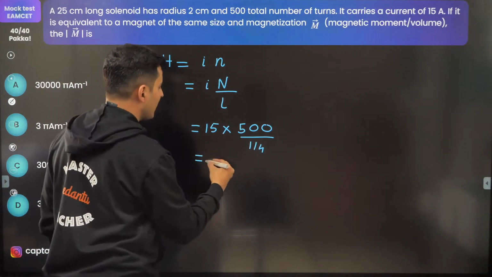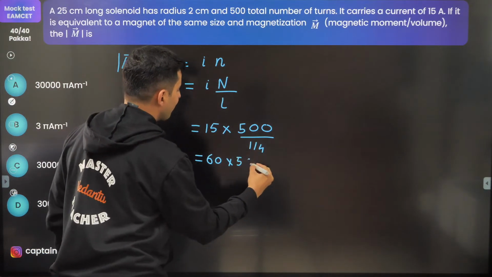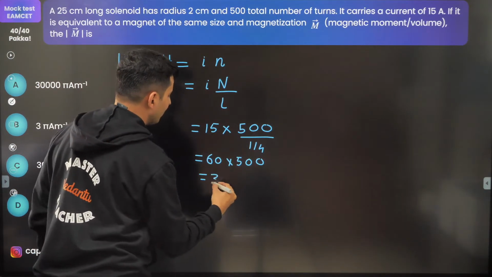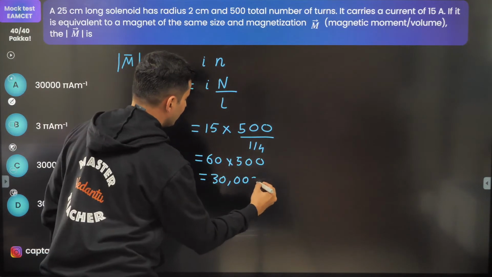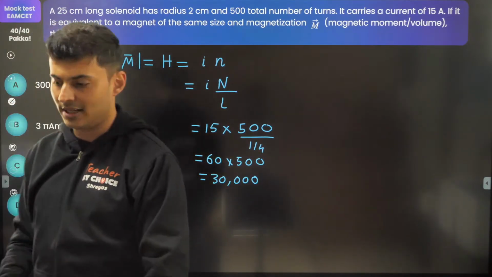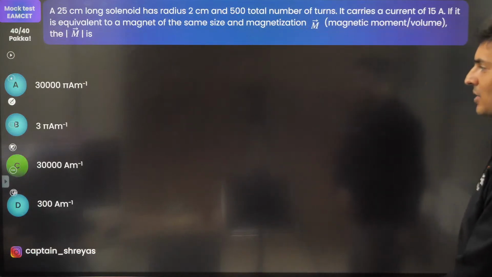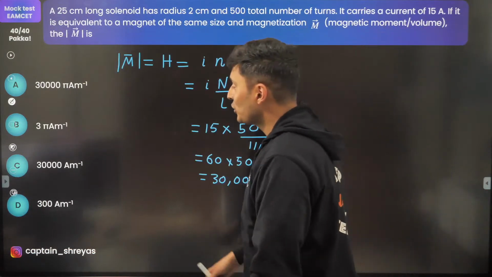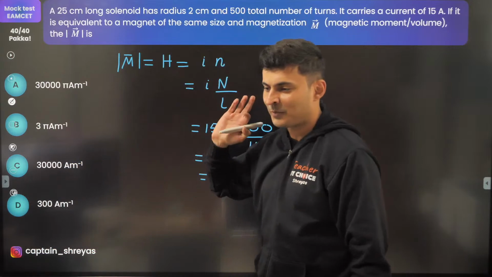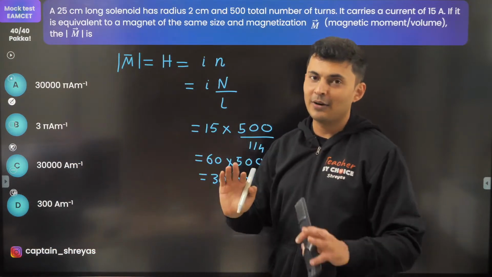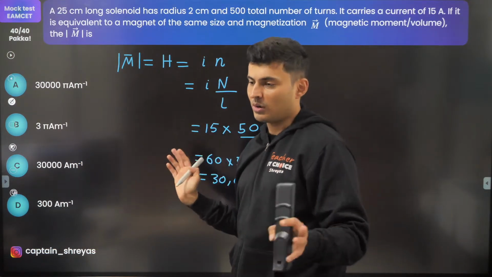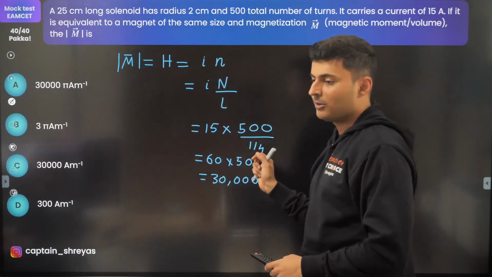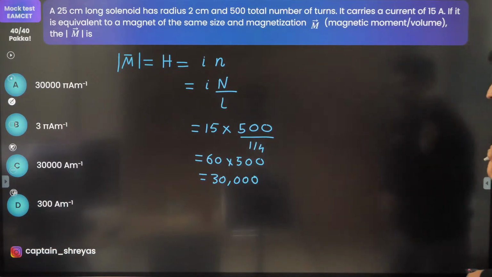So 15 fours are 60 into 500. So 6 5s are 30 and 3 more zeros. 30,000 is the answer. You need to be very careful with the zeros, else you will get a wrong answer and you do not want that. Be very careful with the calculations.